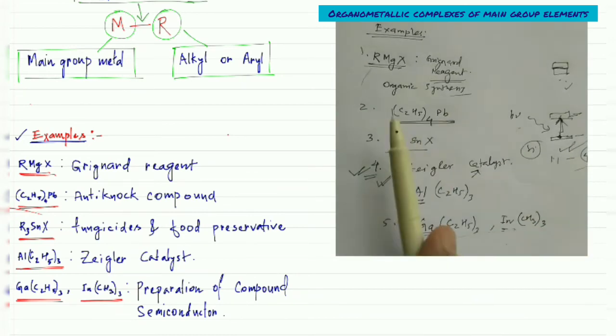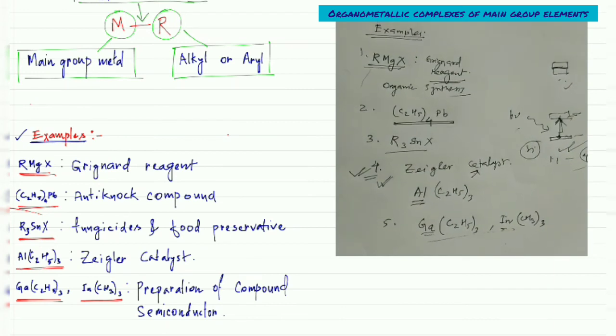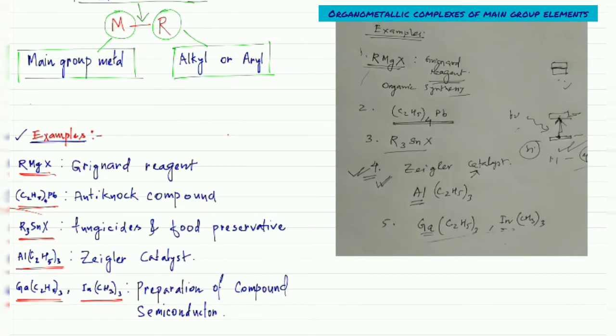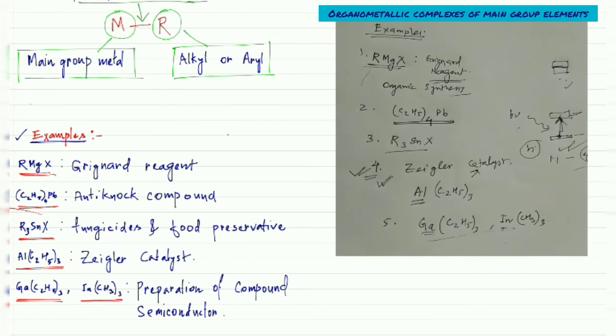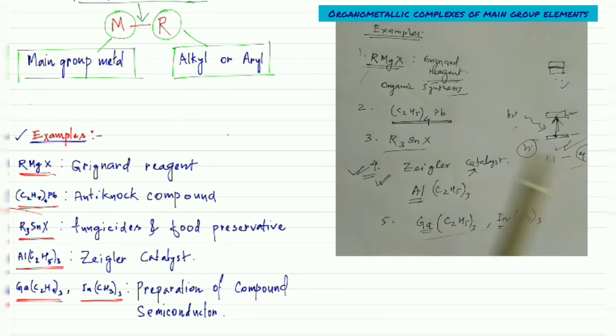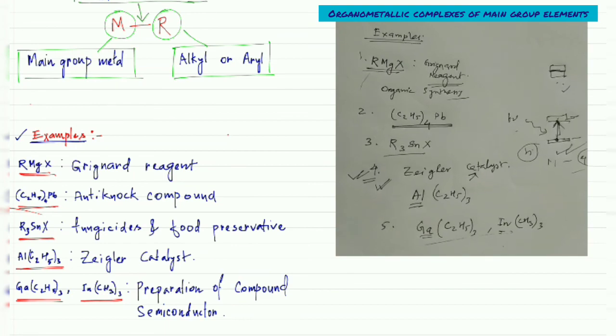Because we are now studying inorganic chemistry, and inorganic chemistry mainly means structure. So in this lecture we are going to mainly discuss the structure and the reactivity of some organometallic compounds of main group elements.